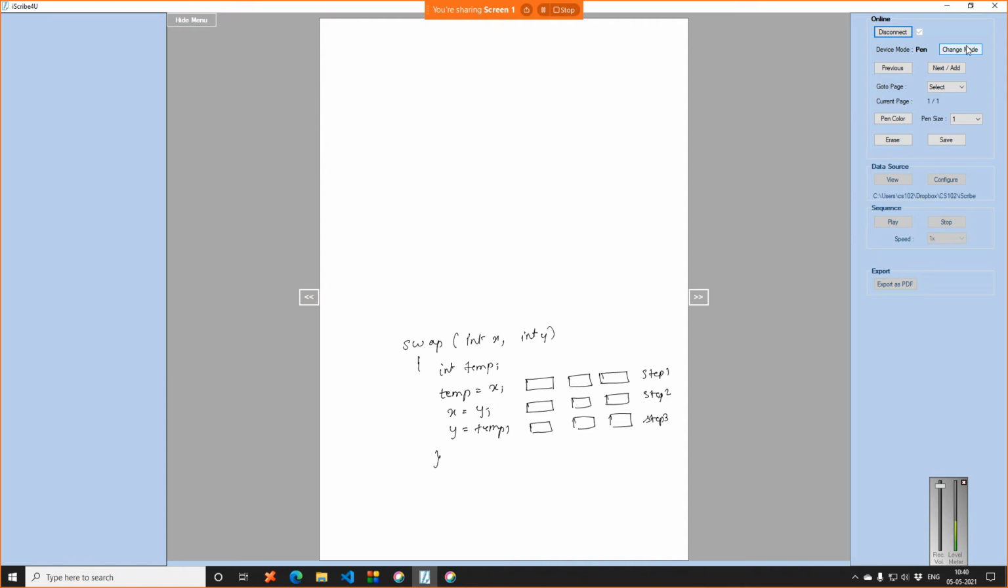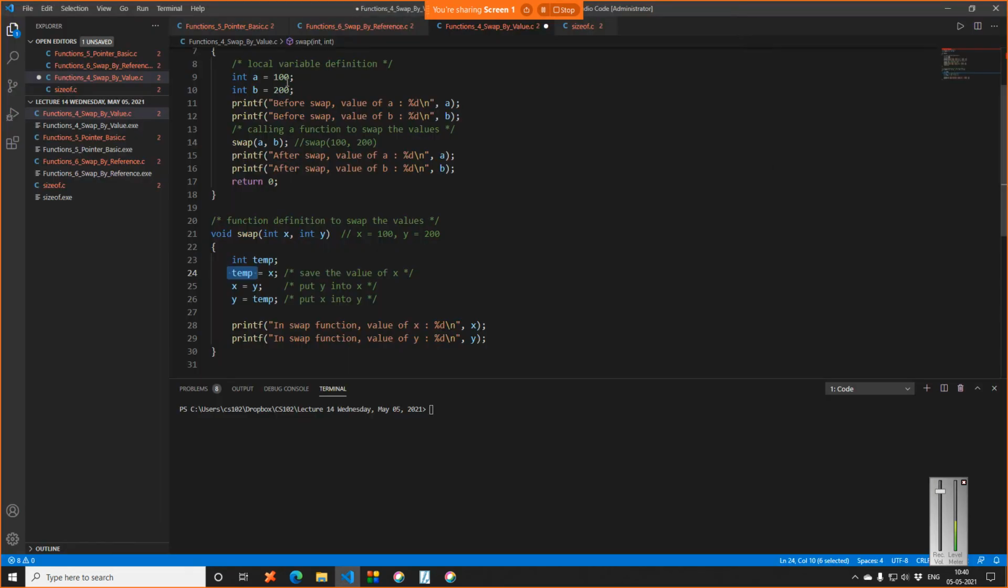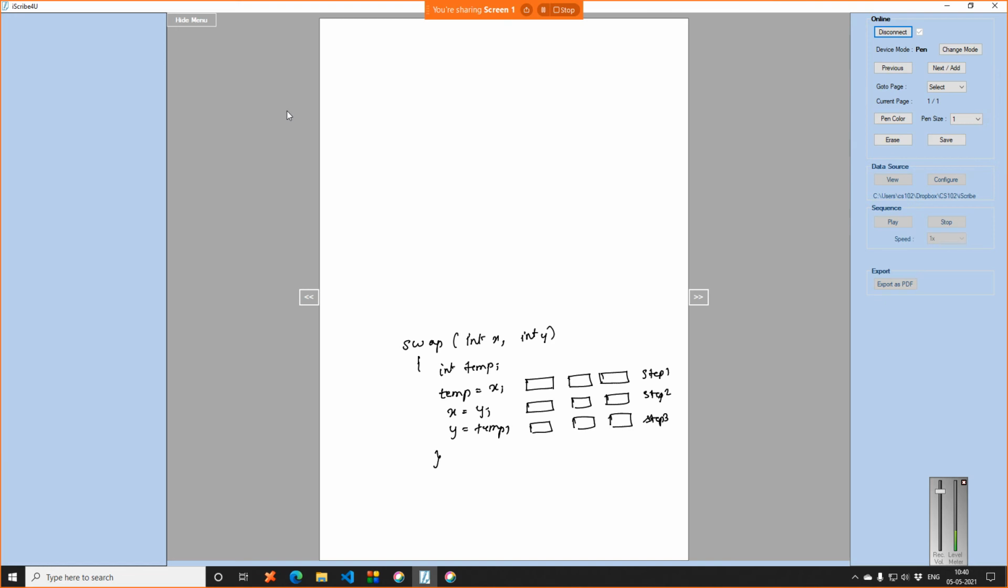Initially, when we passed from the main, we had passed the values 100 and 200, which you have already seen. Let me make this temp and this x. Initially temp was nothing. When we declared it, it was either 0 or some random value, so let us assume it is 0. This is 100 and 200.